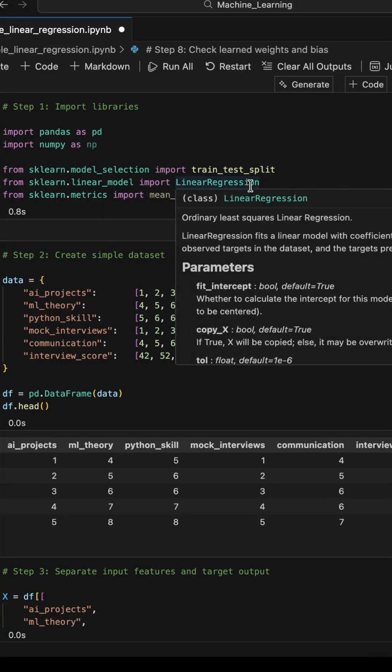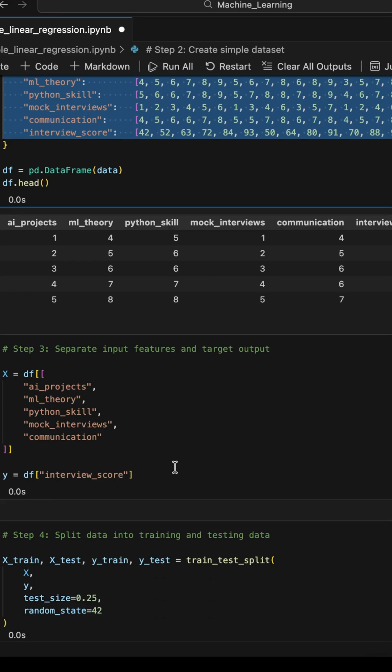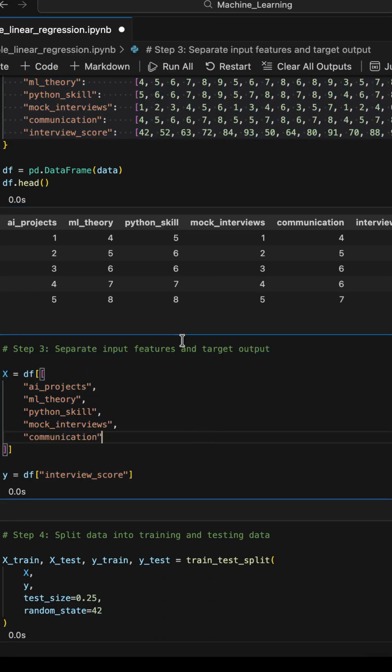So first step, we imported the libraries, and the second step, we created a simple data set. At this time the data is small. Then third step, we separated the input features from the target feature. The input features you already know: AI projects, ML theory, Python skill, mock interviews, communication. These are all the input features, and the target feature we have is the interview score.